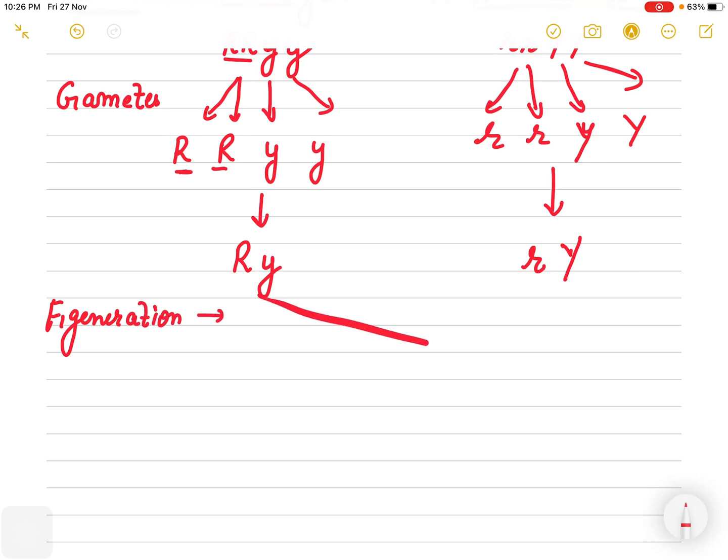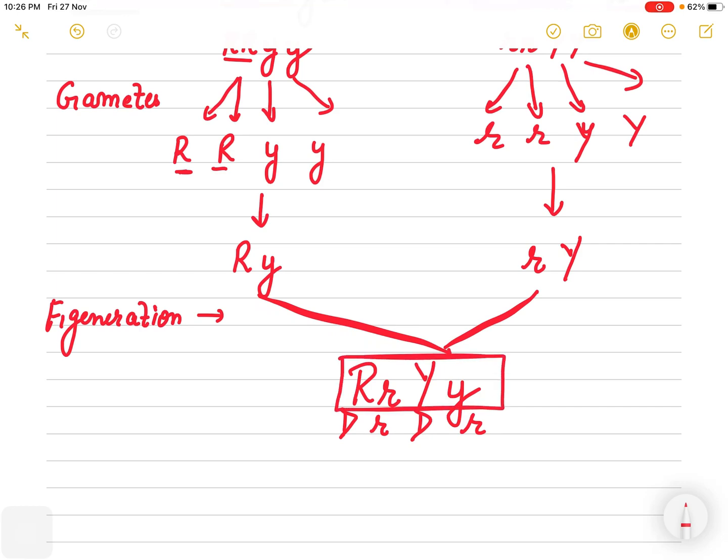Offsprings in F1 generation, when you cross them, R R Y Y. Always write it like this: dominant, recessive, dominant, recessive, right? Always you have to make this combination like this. First dominant, then recessive, then dominant, then recessive.